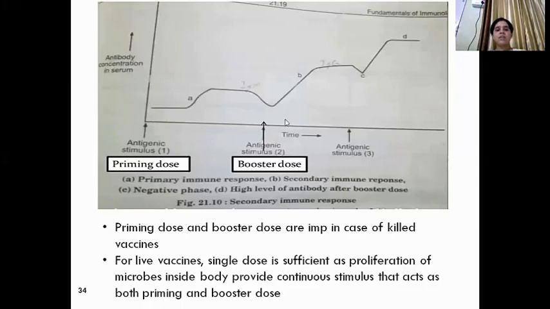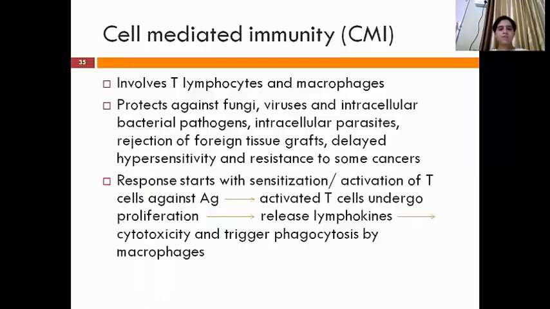But if you are giving a live vaccine, it does not happen, and the reason behind this is that you are giving a live bacteria which has been attenuated, whose virulent strength has been reduced, and then you are inserting it into the body. So it will keep on multiplying after a certain period of time, and the antibody production will also remain continuous. So in that case, a booster dose is usually not required.